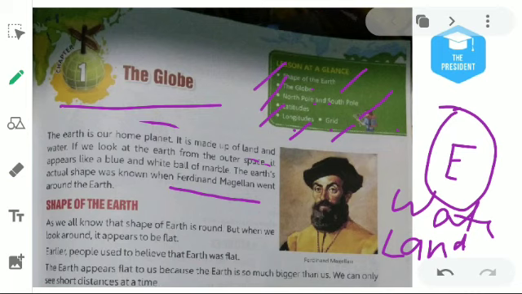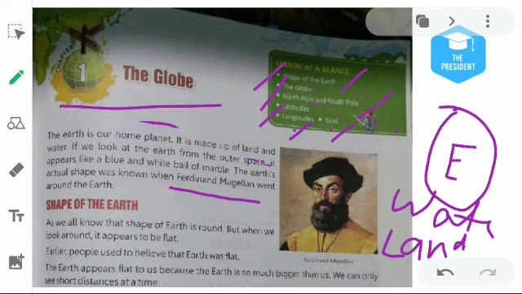The actual shape of the Earth was first known by Ferdinand Magellan. He tried to find out whether Earth is really flat or not. So he took a ship and with a company of 15 people, he tried to travel all around the world.